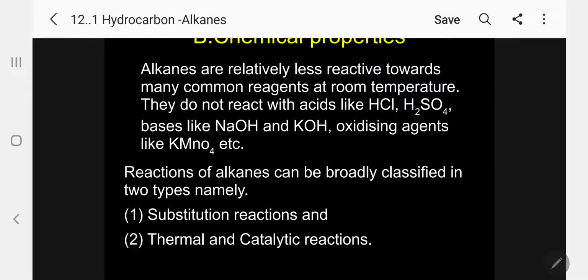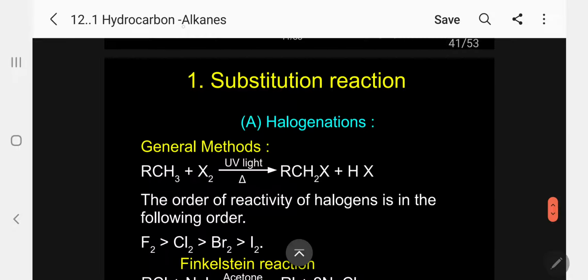Let me explain now. What are substitution reactions? The first one is halogenation. Generally alkanes, specifically lower members, undergo halogenation in the presence of sunlight or UV light to produce the corresponding halide.